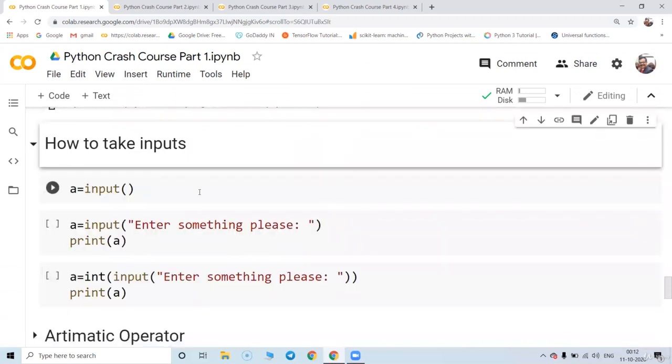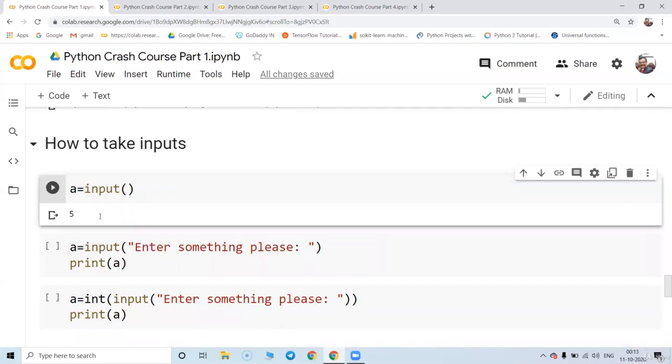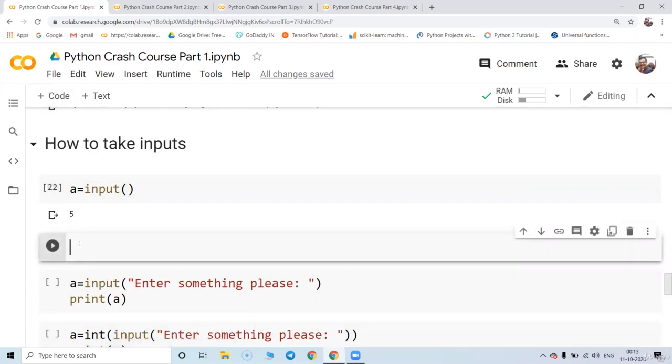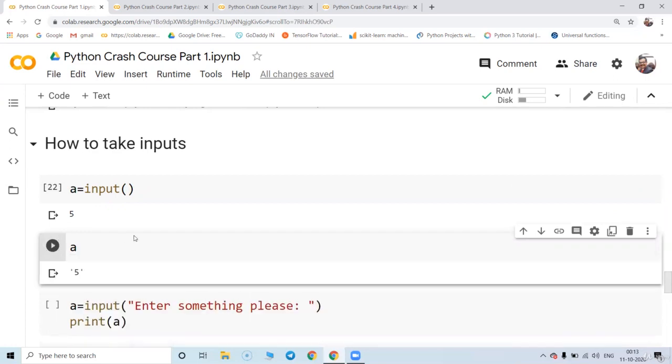Now moving on to understanding how to take input. In Python, we can have a predefined input like a equal to 4, b equal to 7. This way you can predefine the input, or you can take the input from the user. To take the input from the user, you need to run the command like this: a equal to input. If you see here, nothing is coming up. So we can write 5 over here and just press enter. Inside a, 5 will be stored. But if you check a, it is going to show 5 in single quotes.